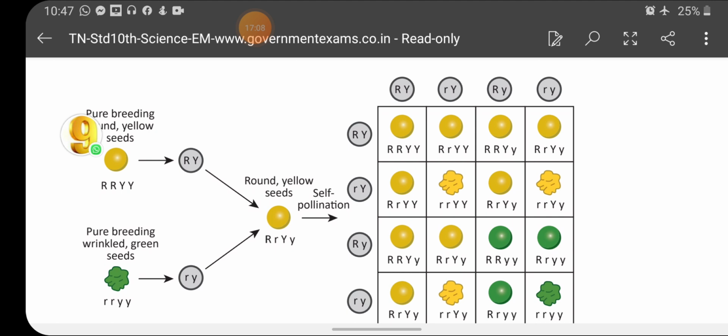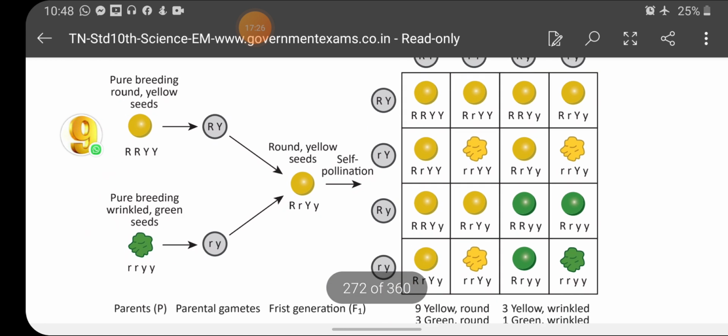Another combination is where yellow separates from round and joins with wrinkled, producing yellow wrinkled seed. So 4 different combinations of characters appear in the F2 generation. The ratio of the F2 generation is 9:3:3:1.